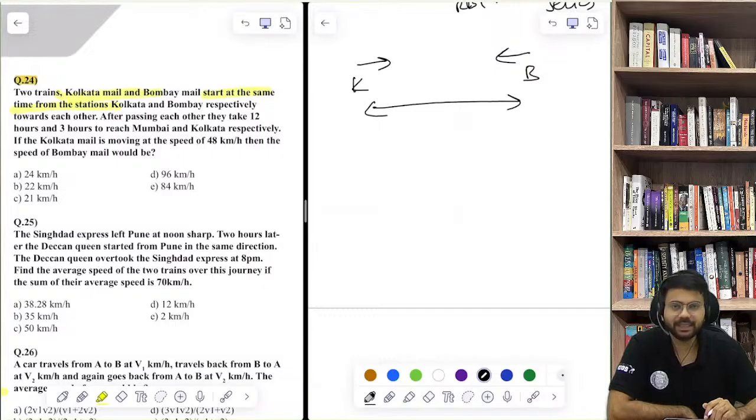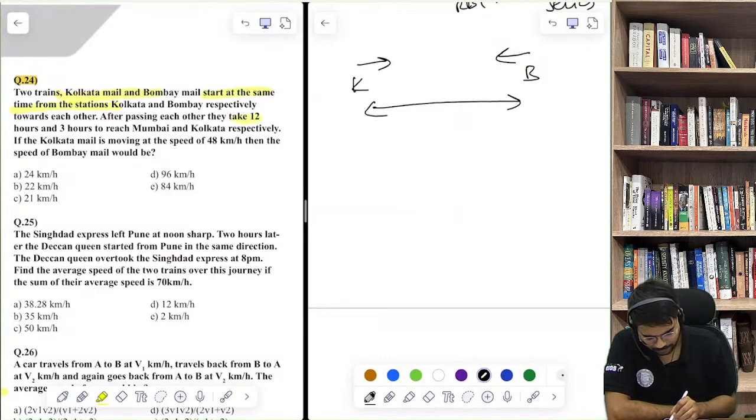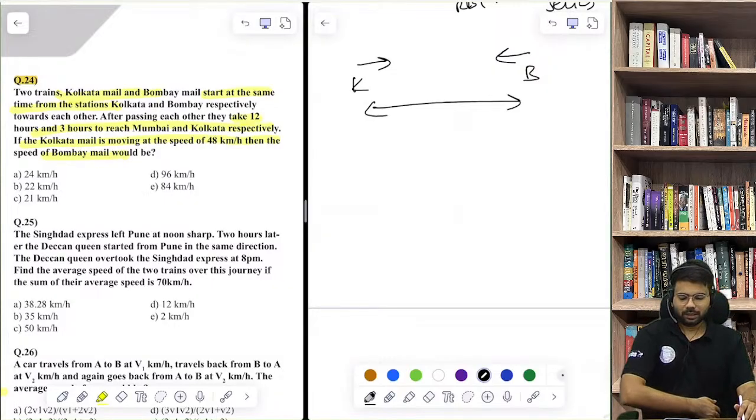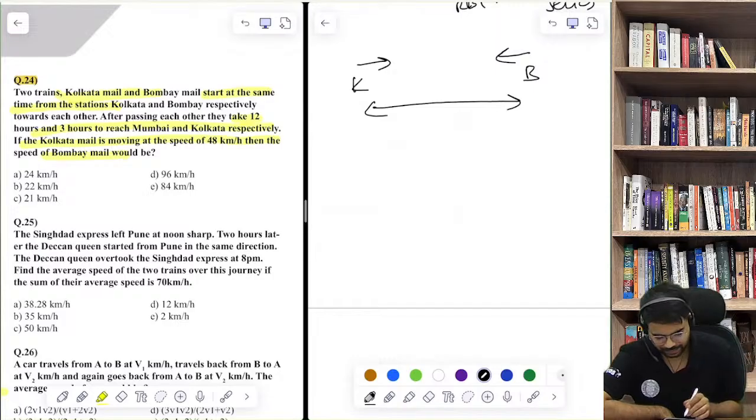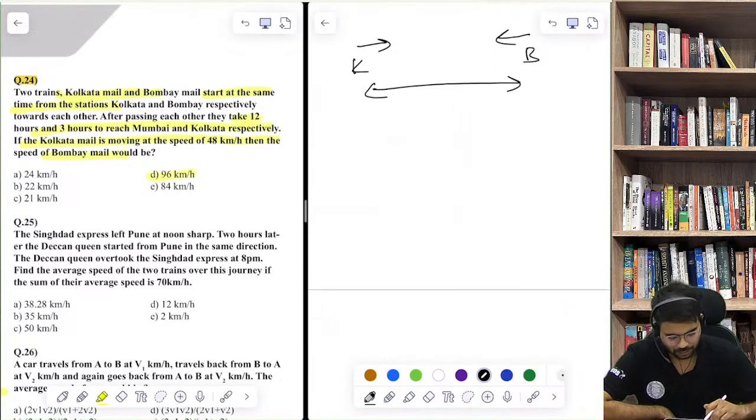Now after passing each other, they take 12 hours and 3 hours to reach Mumbai and Kolkata respectively. Kolkata Mail is moving at the speed of 48, then find the speed of Bombay. Now do this question very carefully. I've got one answer from Amit. Amit says 96. Okay. Now see, try to understand.